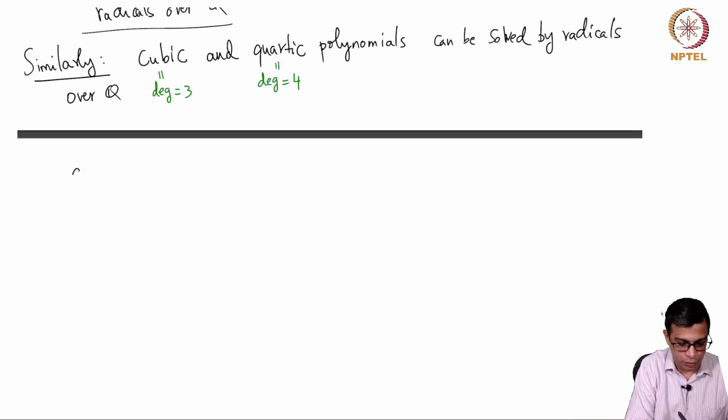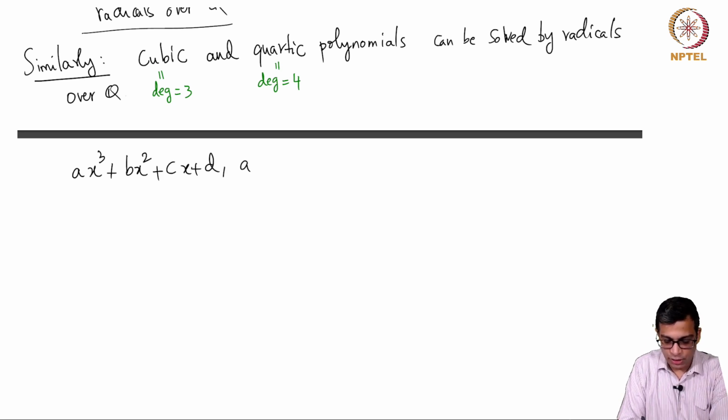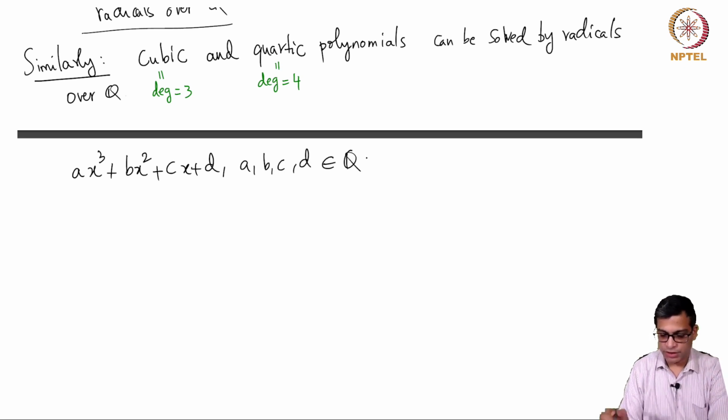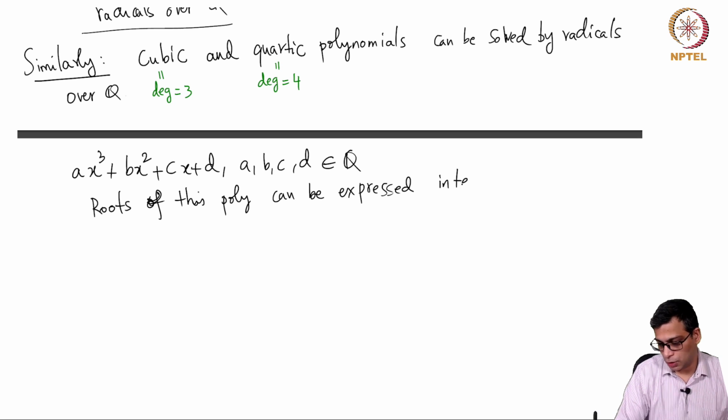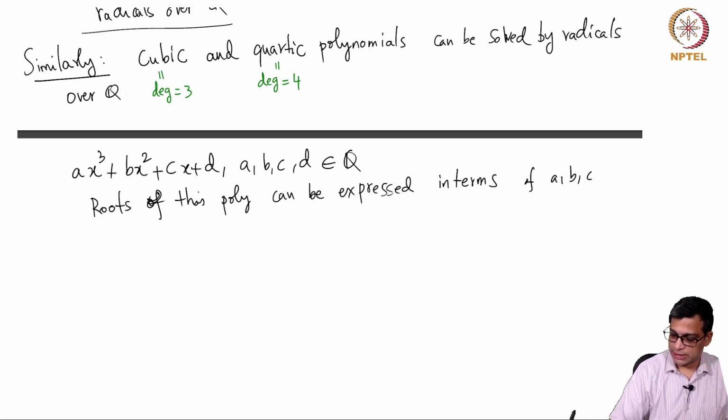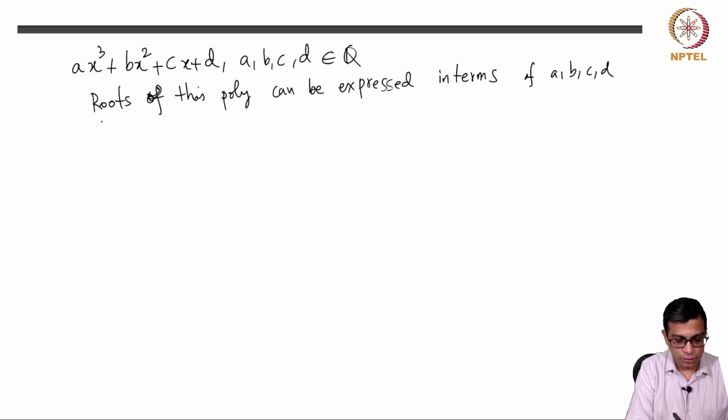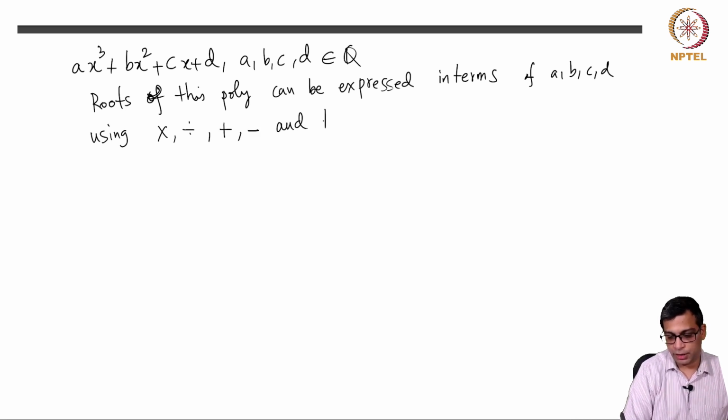So just to spell it out in a bit more detail, if you are given a cubic polynomial ax cubed plus bx square plus cx plus d, where a, b, c, d are rational numbers, roots of this polynomial can be expressed in terms of a, b, c, d and using the standard operations: multiplication, division, addition, subtraction and taking roots.